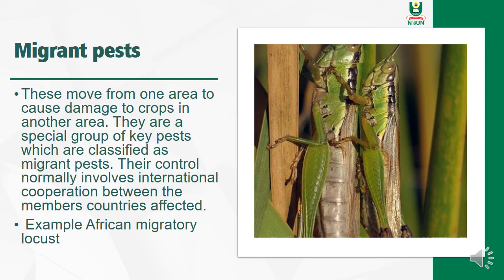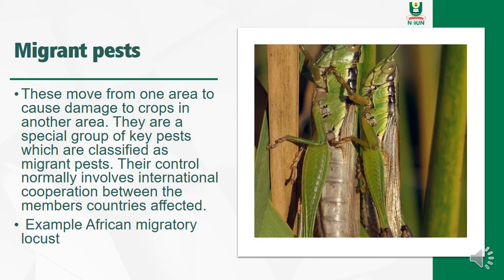Their control is normally through international cooperation between the member countries that are affected, because they can move from here to Ghana, for example, because Ghana is close to us, or to Niger, and cause damage there. So they migrate to cause damage.